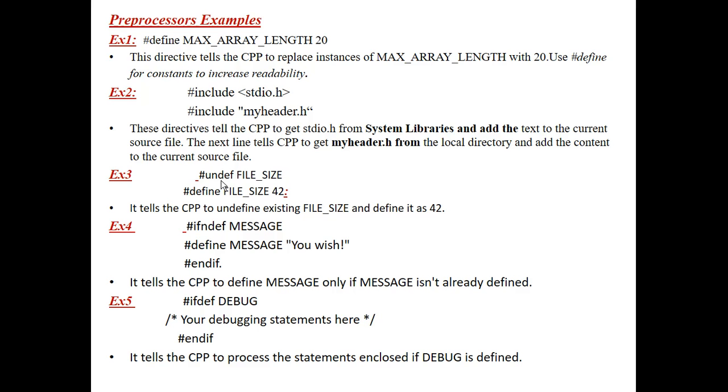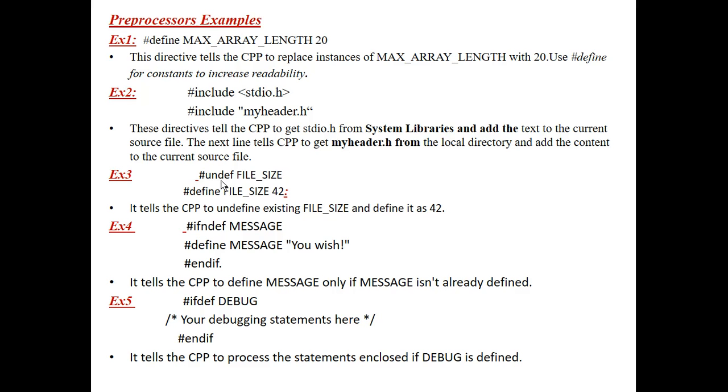If the definition for the particular file size is given, take that file size; if the definition is not given, then don't take it. That tests the compiler. So here CPP takes file size 42 and prints this value onto the output screen.